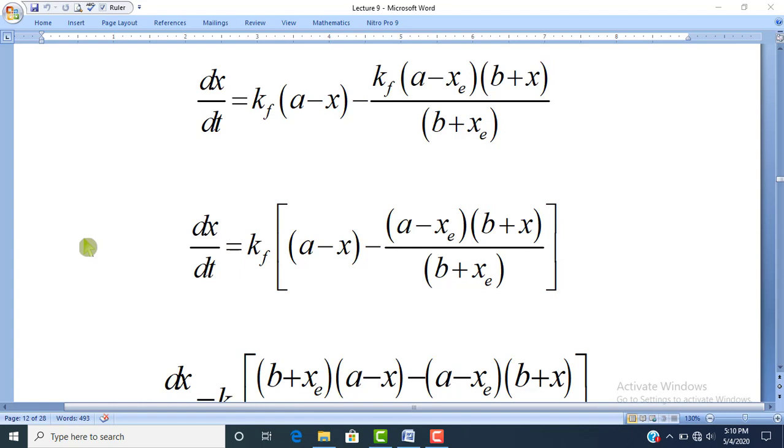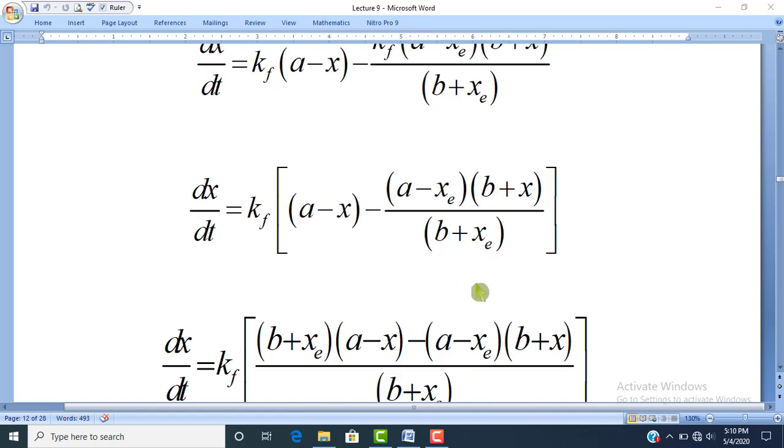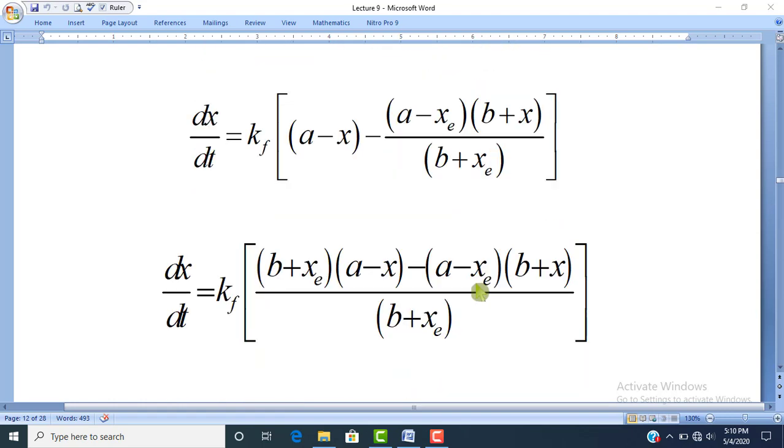Dear students, here we are taking some common. What can be taken common here? Yes, Kf and Kf, so Kf is the common. If we take Kf common, then inside the square bracket the remaining amount will be (A - X) - (A - Xe)(B + X)/(B + Xe). Dear students, here we will take the LCM, so LCM will be B + Xe.